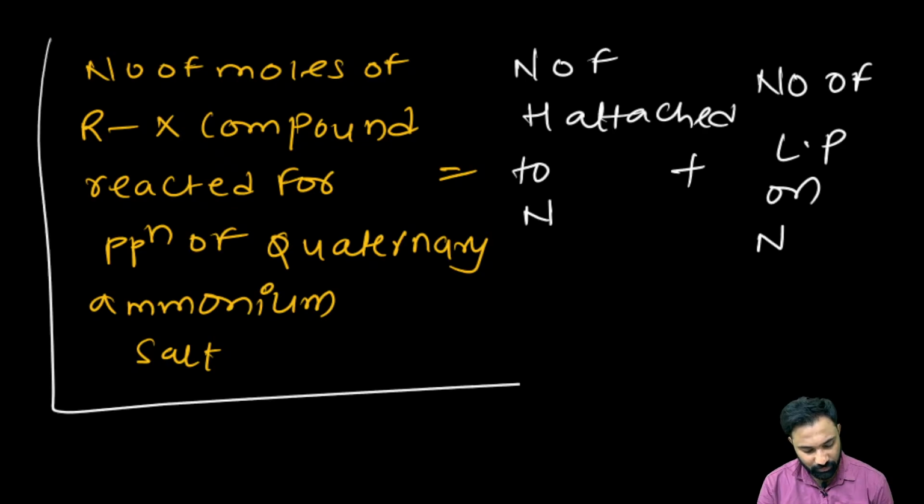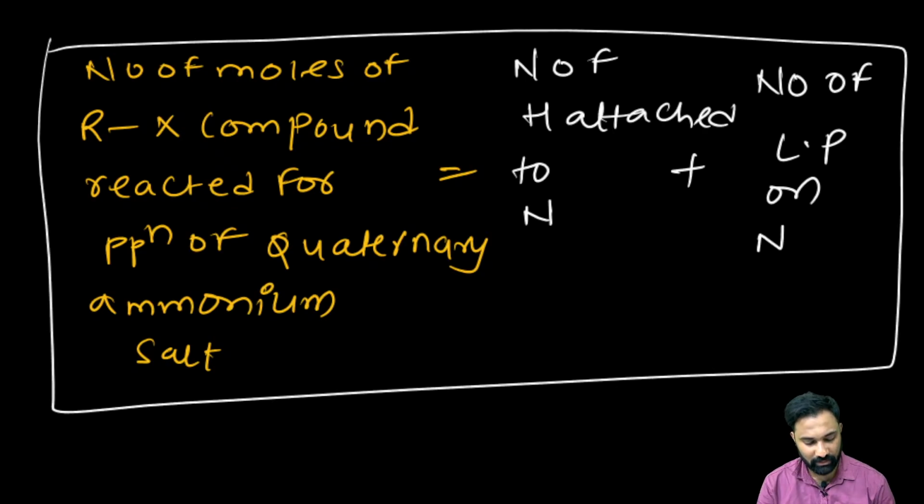Clear? If you see this directly, you can predict how many RX have reacted to form the quaternary salt.